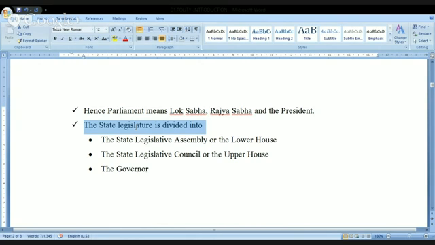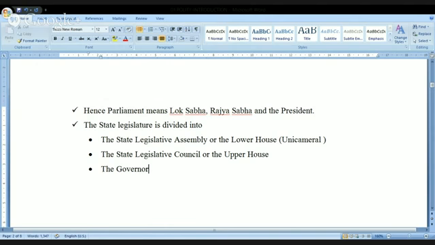Kindly remember one thing. In each and every state, you need not have the two houses. Meaning, the Constitution of India has permitted for either a unicameral legislature or a bicameral legislature. Kindly see here. If in any state I have only one house, that is called the state legislative assembly, and in that state I can say it is the unicameral legislature.